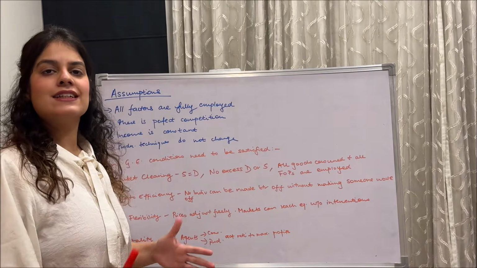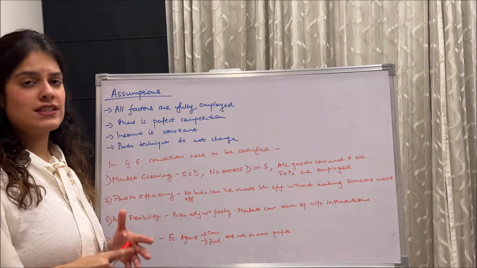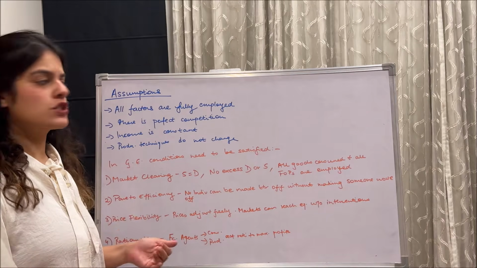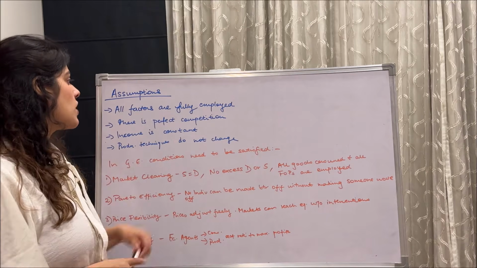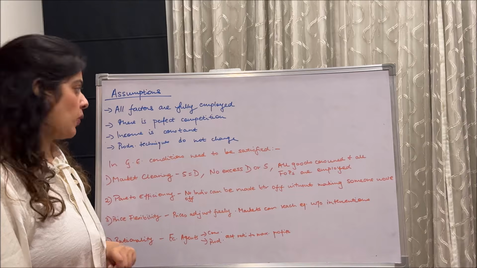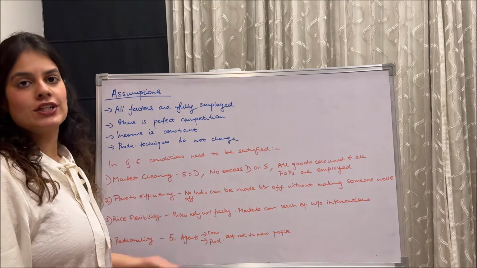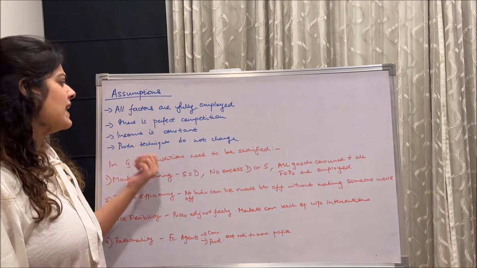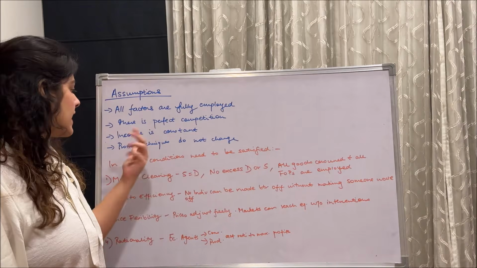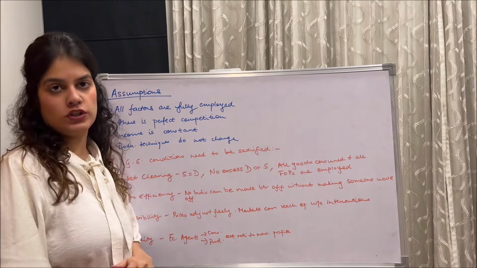So now guys, let us quickly run through the assumptions and some conditions which need to be followed in this theory. So some assumptions are: all factors are fully employed. There is perfect competition, as I already said, in the market. Income of the people is constant, and lastly, the production techniques do not change.